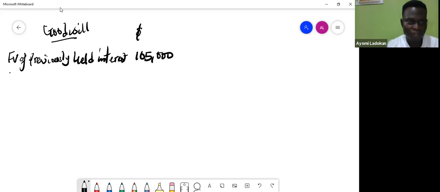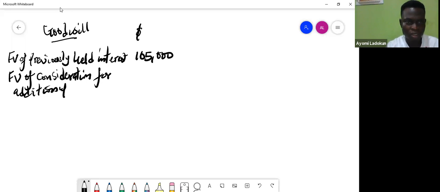Then I will now take a look at fair value of consideration for additional interests. Okay, how much is that? So the additional that I bought, they already gave me the figure. They said it's 70,000. Okay, so then I look at my NCI. NCI at acquisition.